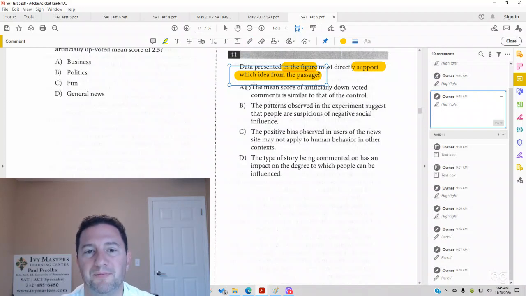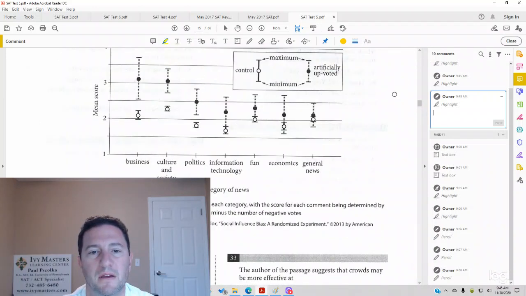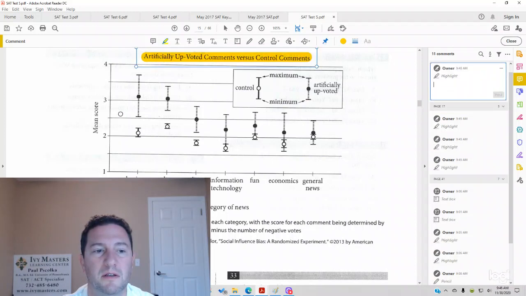So we look at answer choice A. The mean score of artificially downvoted comments is similar to that of the control group. Let's go to the figure. And always pay attention to the title, X and Y axis, any trends and correlations before you answer the question. Notice the title, artificially upvoted comments versus control comments.